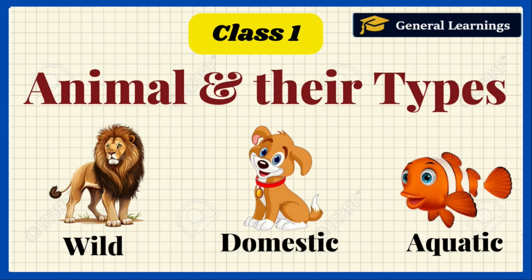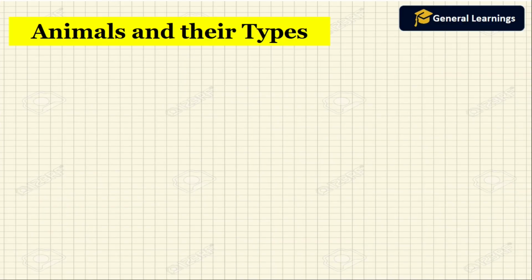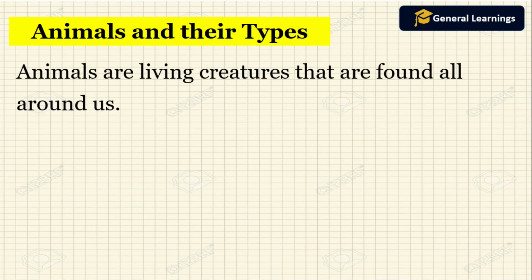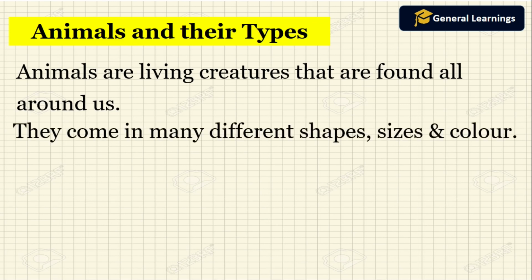In this video, you are going to learn about animals and their types. Let us start now. Animals are living creatures that are found all around us. They come in many different shapes, sizes and colors. So each animal will have a different shape, size and color.